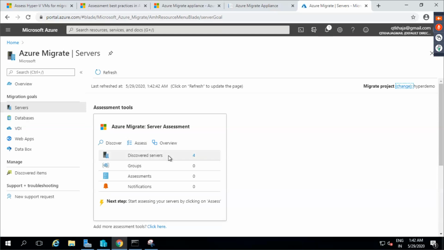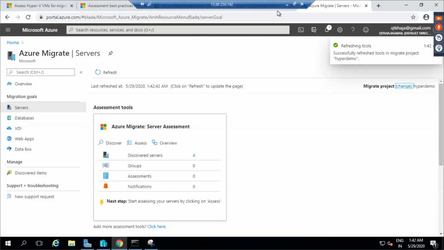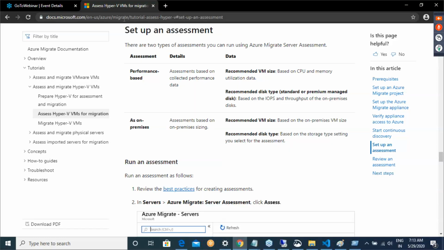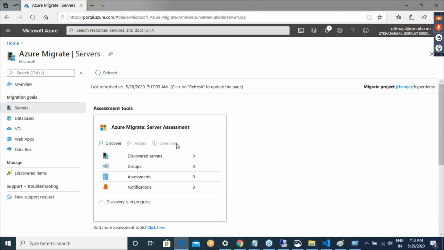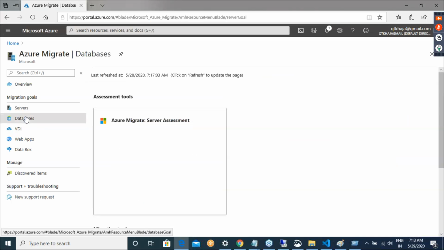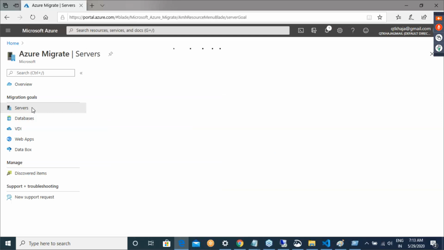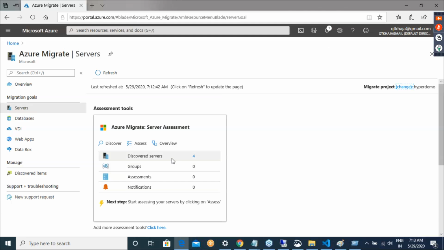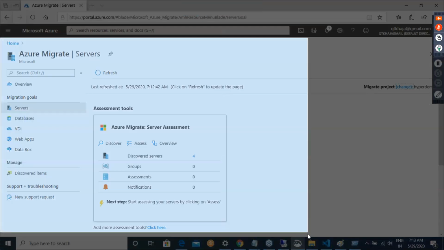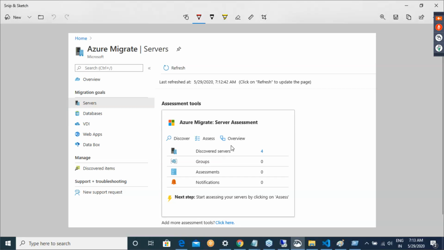Yeah. If you see, I got my discovered servers now. Right. Good. At least I have something. Okay. So if you see, I got my discovered servers. So once the servers are discovered, you can create an assessment. So this is what I would be doing now.